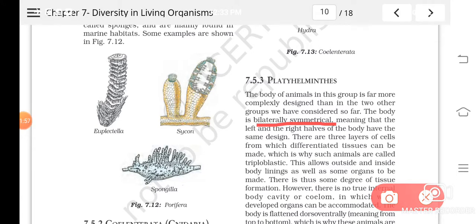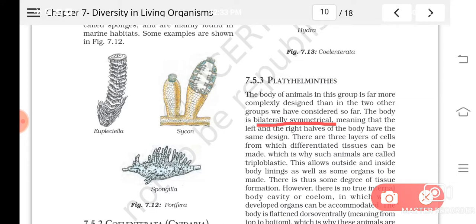So what will be the symmetry seen in Porifera and Cnidarians or Coelenterates? It was radial symmetry. It means the body can be divided into two equal halves if you cut through any plane. Have you seen the starfish? If you cut the starfish into two equal halves through any plane passing through the central axis, you will get two equal halves. So they have what? Radial symmetry. But if you cut the human being into two halves horizontally, one piece will have the head, and the other piece will have the legs. So is it equal?